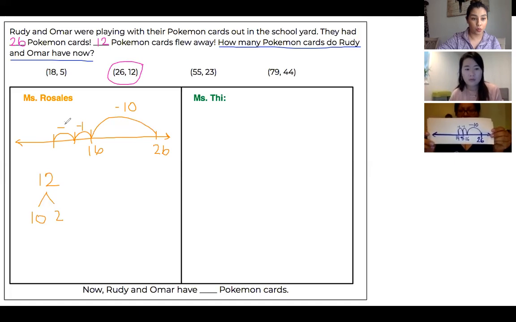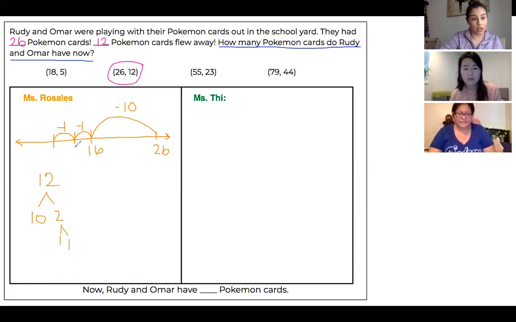So you know 1 plus 1 equals 2, so you actually decompose that even further in your head. And then you got 15 and 14. And that was your answer. Ms. Rosales, can you tell us what equation would you create with this number set?